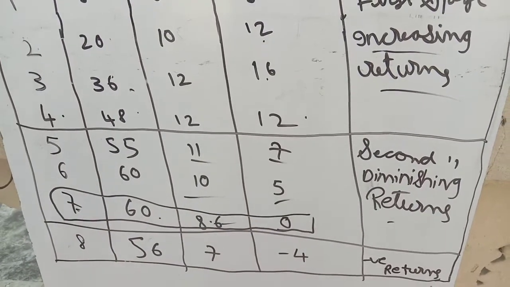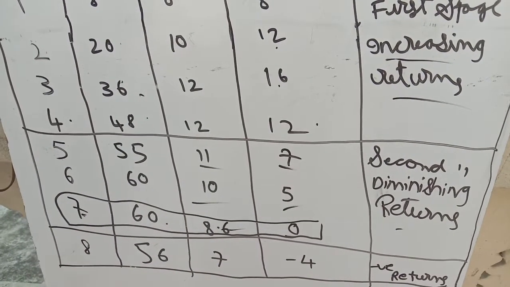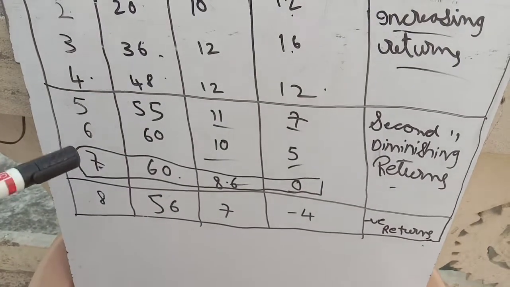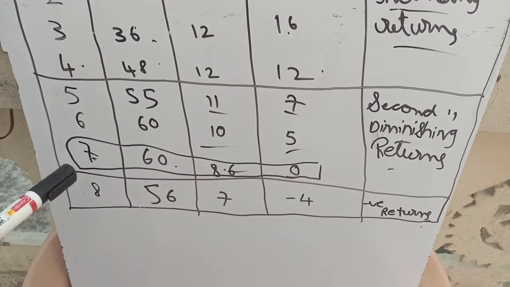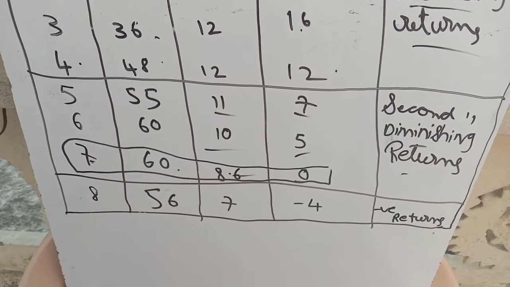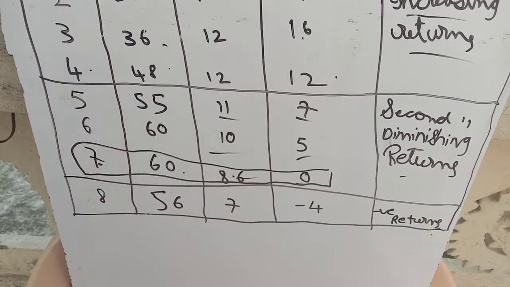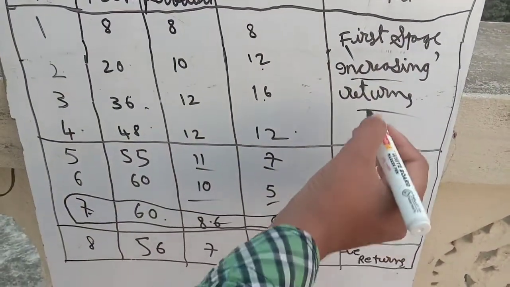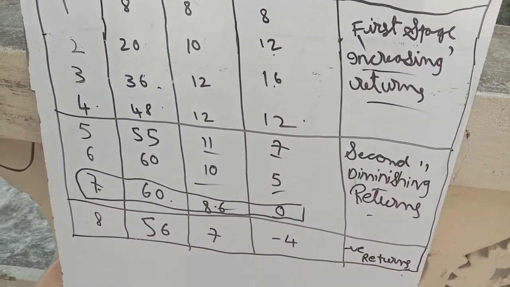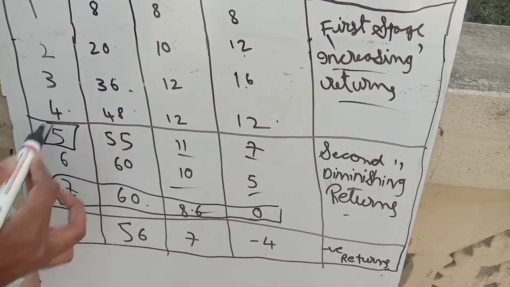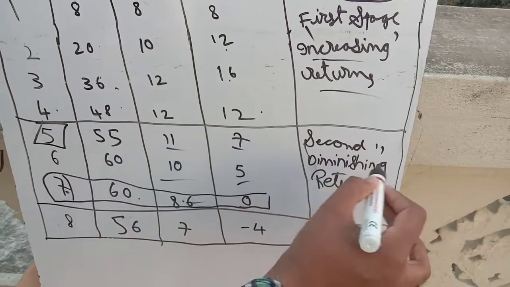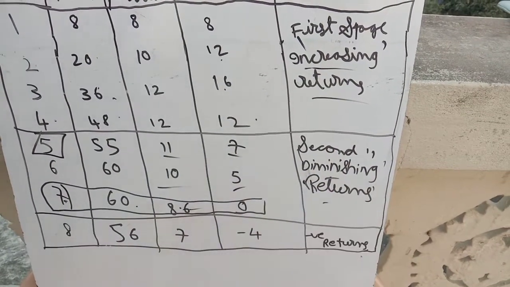So here you can see that the total product has been increasing up to the 7th unit. Up to the 4th unit it is increasing at an increasing rate. Here you can see increasing returns. But from the 5th unit onwards up to the 7th unit it is increasing at a diminishing rate.